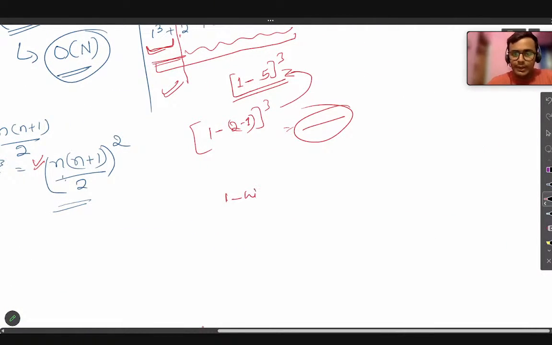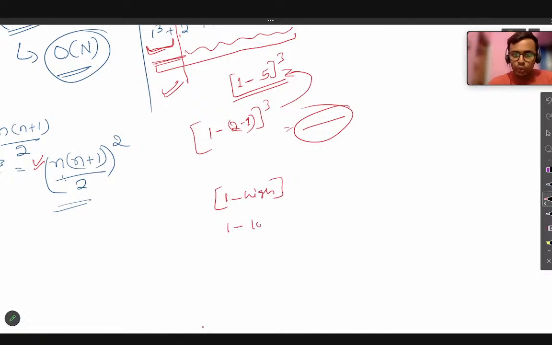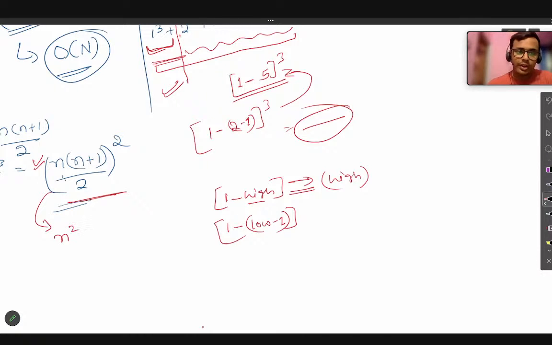One range will be between 1 to high and the other range will be between 1 to low minus 1. Now implement this formula for both. When we implement this formula, n into n plus 1 by 2, here the n will be the high. If we break it down, it is n square into n plus 1 whole square upon 4.